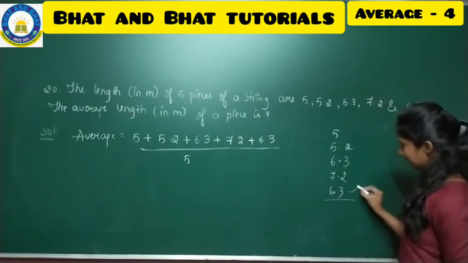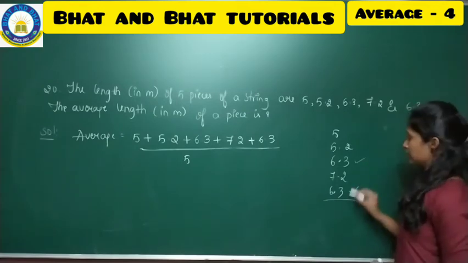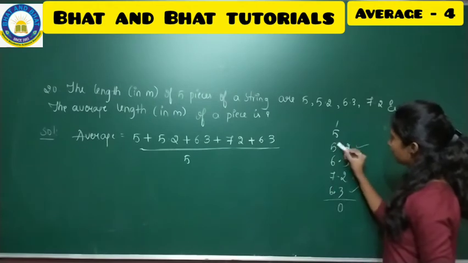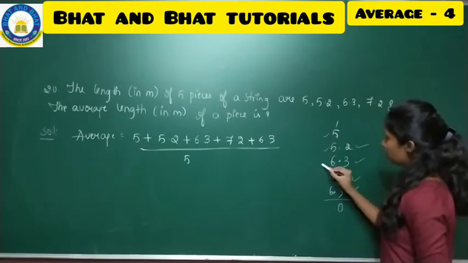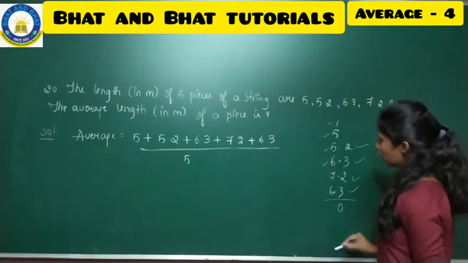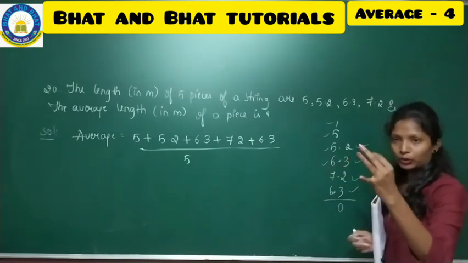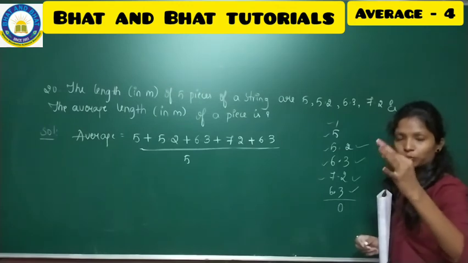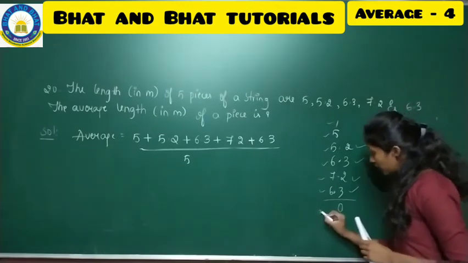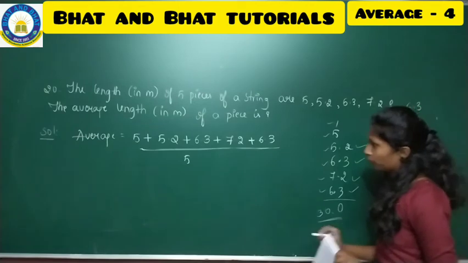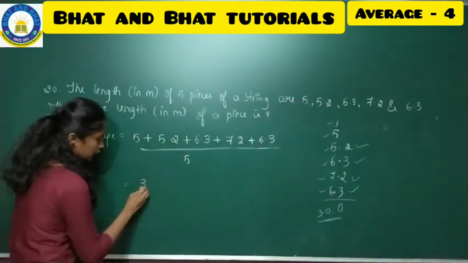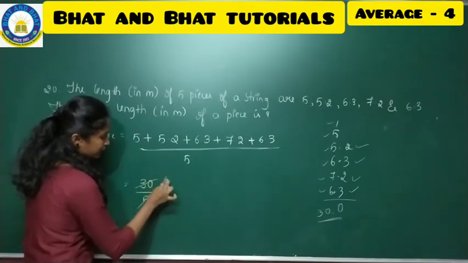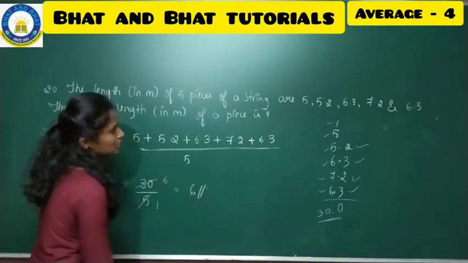Add now: 3 plus 3, 6, 7, 8, 9, 10, 0, 1 carry, 5 plus 5, 10, 10 plus 6, 16, 17, 18, 19, 20, 21, 22, 23, 24, and then 25, 26, 27, 28, 29, 30. So now you have got 30.0. So write here 30.0, or 30 only you can write, divided by 5. 5 sixes are 30. So 6 is the average.